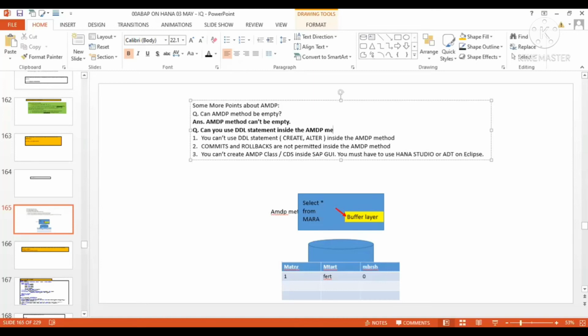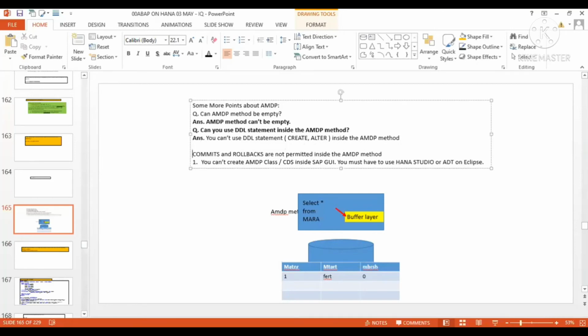Such kinds of statements you won't be able to use inside the AMDP method. So can you use DDL statements inside the AMDP method? Answer is no, you can't use create or alter inside the AMDP method. Why we can't use them, I don't know, but we can't use them, it does not support.